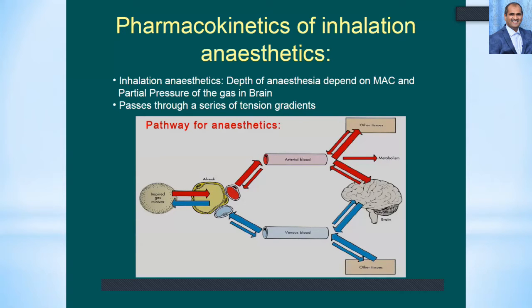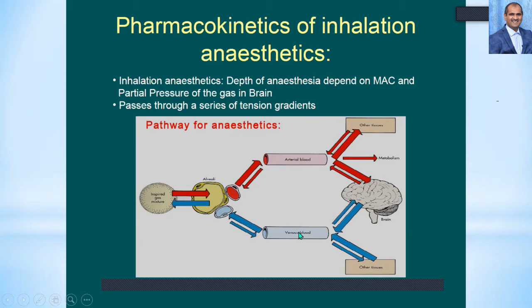The depth of anesthesia depends upon both the MAC and the partial pressure of the gas in the brain. Here you can see that the gas mixture is administered through the lungs, and it passes through a series of tension gradients. There are a variety of factors, number one being the arterial pressure and venous blood pressure.